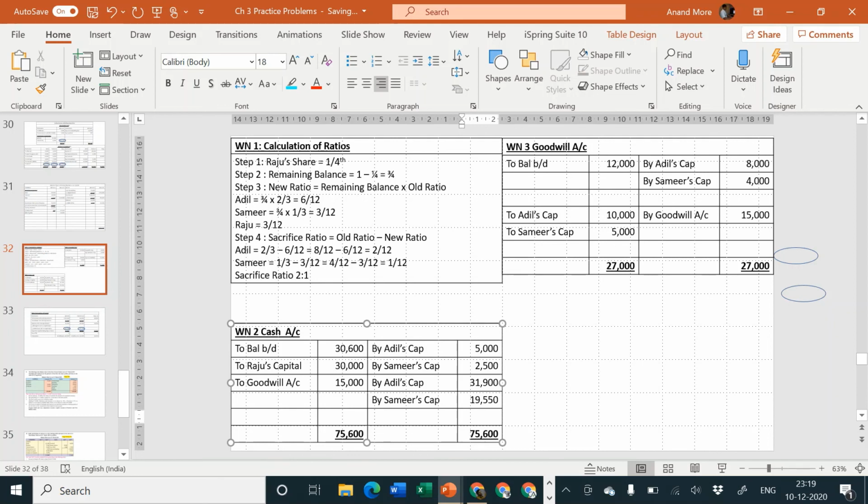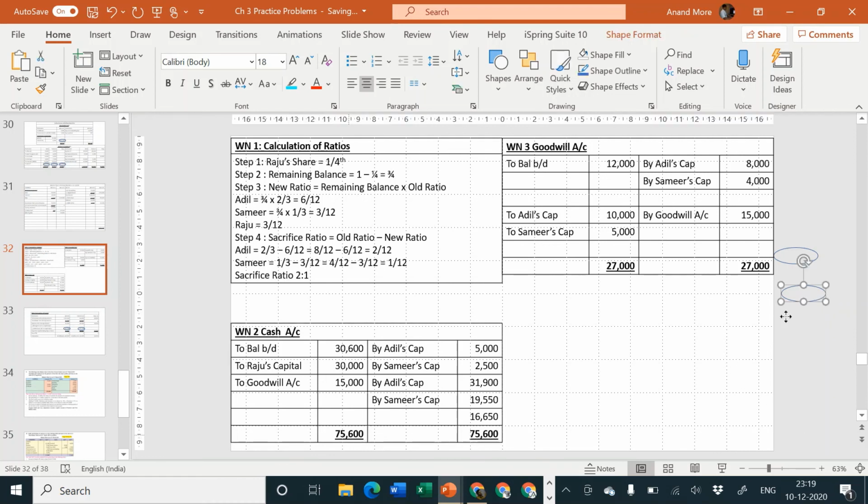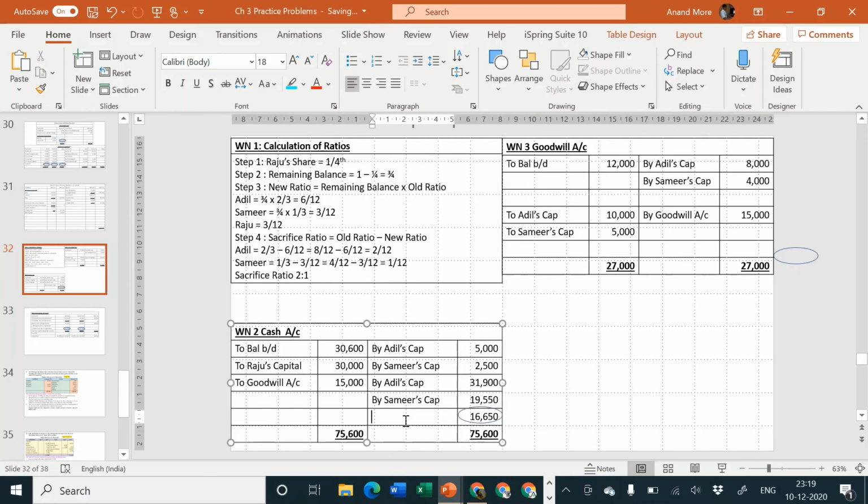Remaining amount is 16,650. This is the balancing figure, so I'll take it and put a circle around it. We'll call it as by balance carried forward, and it will be transferred to balance sheet.